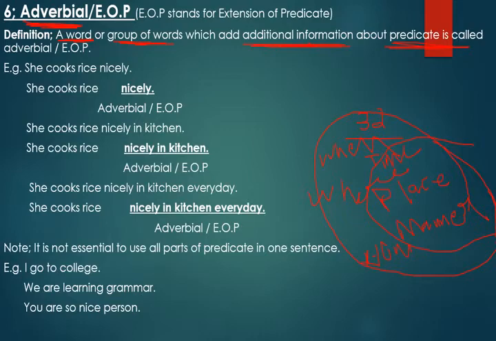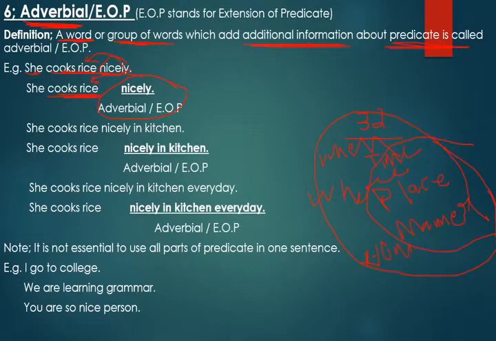It can be one word, like we say, she cooks rice. The sentence is giving clear and complete meaning, having subject she and predicate cooks rice. But over here nicely is coming, that is telling you the manner. So it is giving extra information about cooks rice. How does she cook? Nicely. Nicely is adding something in the meaning of your predicate and telling you the method of an action, that she cooks rice how? Nicely. So she cooks rice. Over here your adverbial or EOP is what? Nicely, adding something in the meaning of she cooks rice and telling you the method or way of an action.